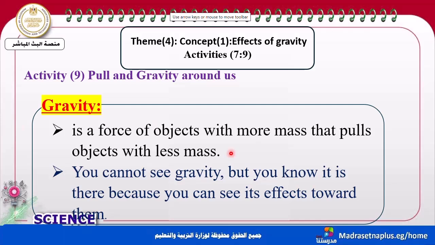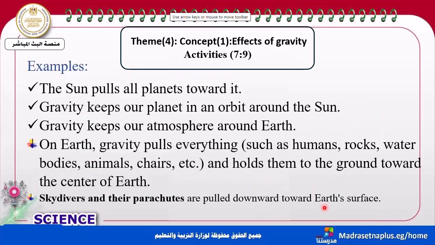Also, you can't see gravity, but you know it is there. Why? Because you can see its effect. How can we see the effect of gravity? It's around us everywhere.